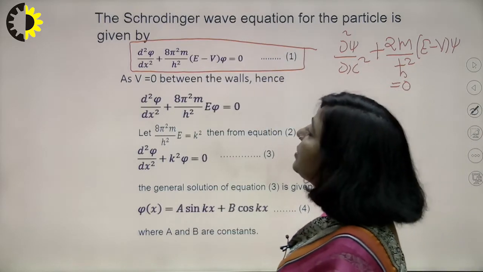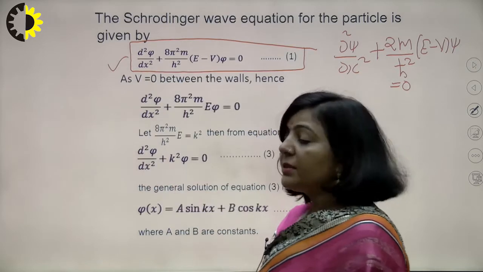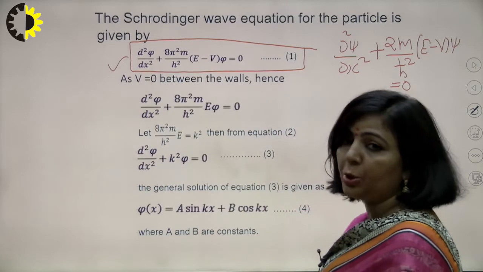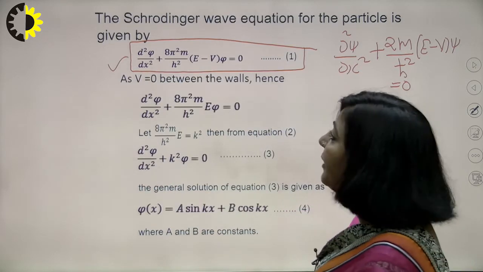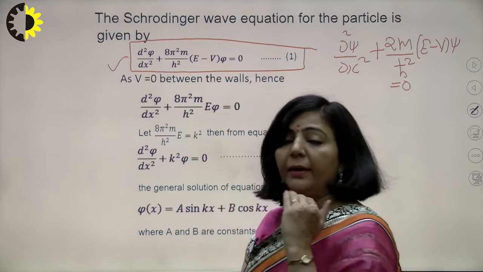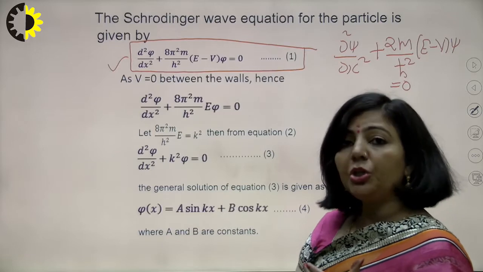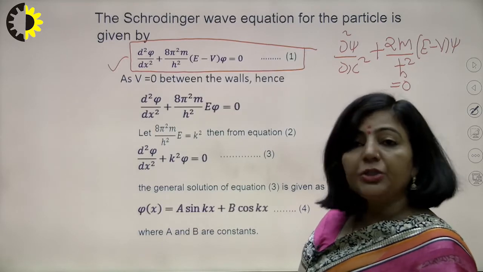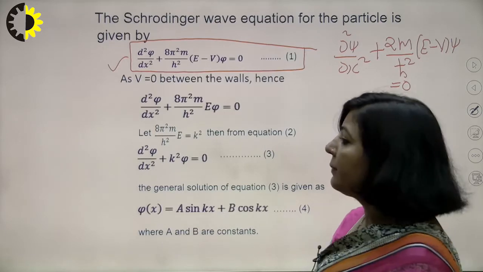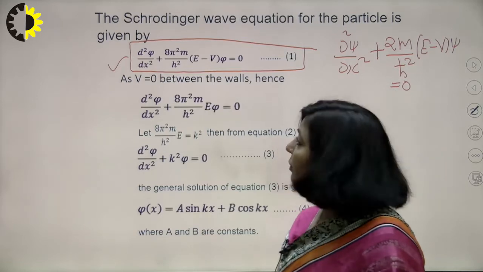So this Schrodinger equation is written in one dimension. Why am I writing it in one dimension? Because your particle is moving only along the x-axis, and since the energy of the system is not changing with time, you are applying the time independent equation.